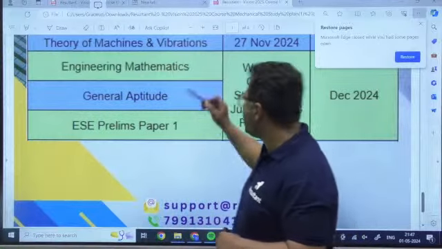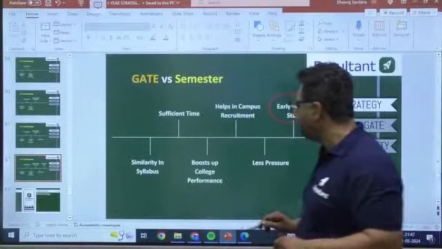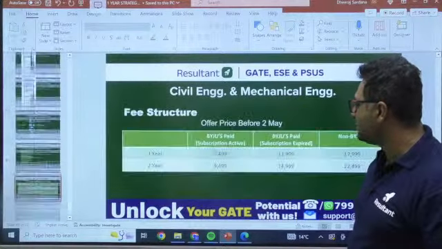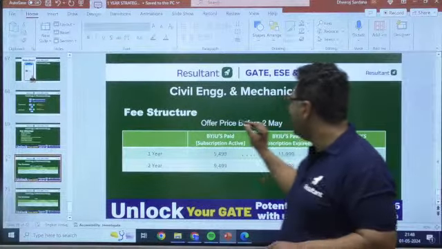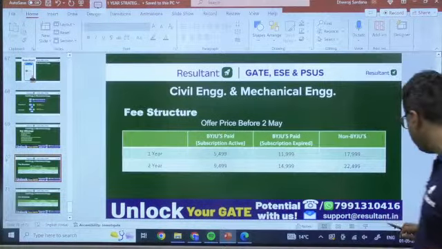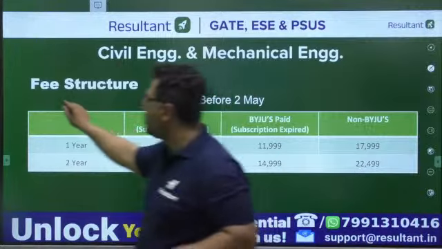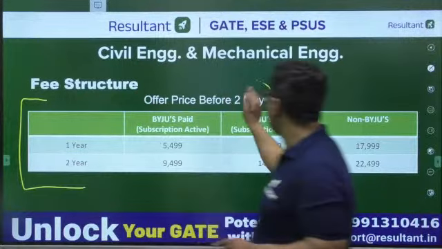And guys, one last thing I would like to tell you before going. I will be showing you, for getting admissions, this is the fee structure, valid till tomorrow only. Harshal, I am coming to the job-going people, don't worry. This is going to be the fee structure valid only up to tomorrow.